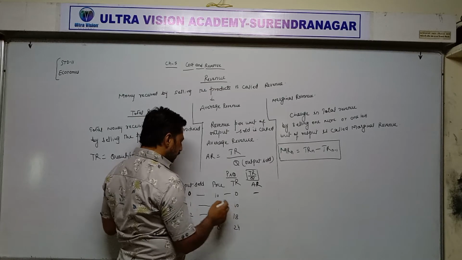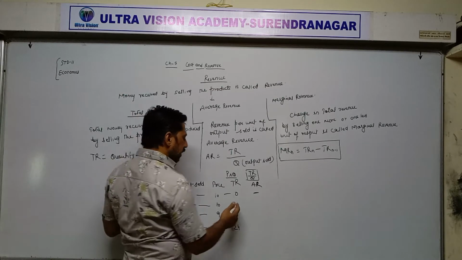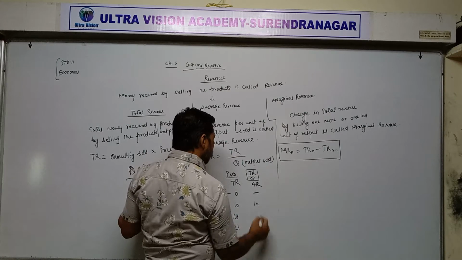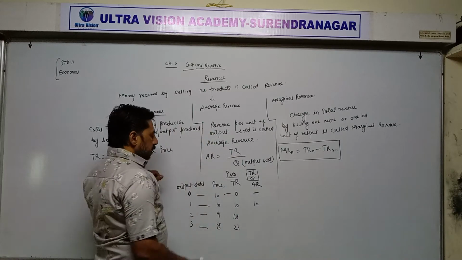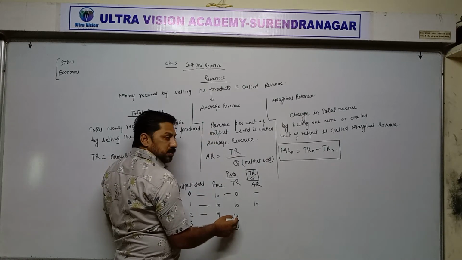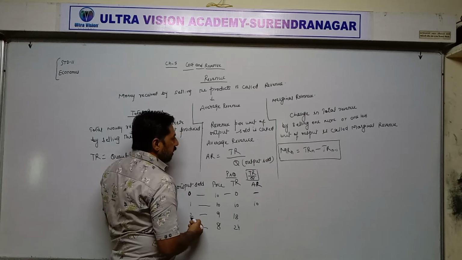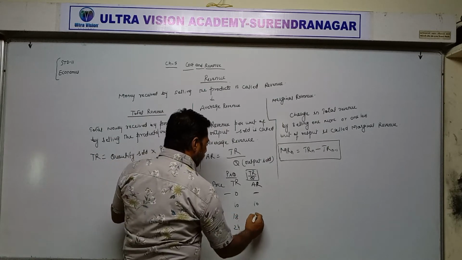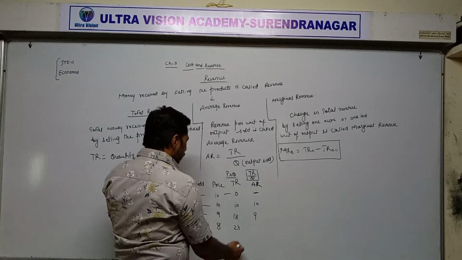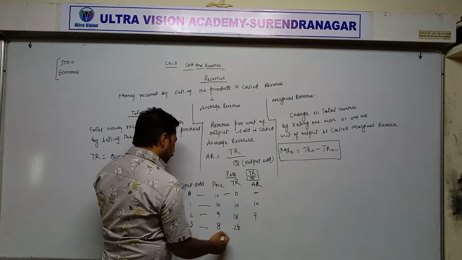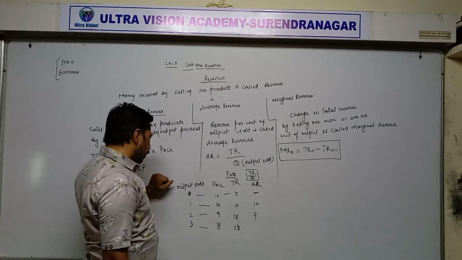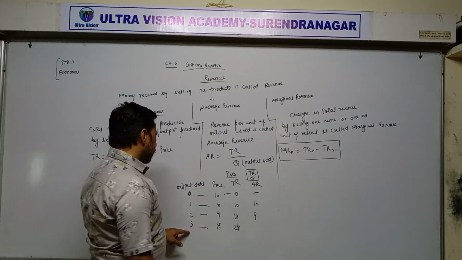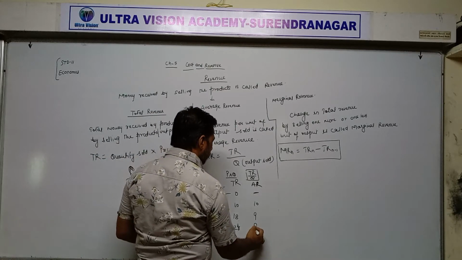So total revenue divided by output sold, 10 divided by 1, it remains same, 10. Total revenue is 18 rupees by selling 2 units of output. It means revenue per unit is 18 divided by 2, it becomes 9. Total revenue is 24 by selling 3 units of output sold. 24 divided by 3, it becomes 8.